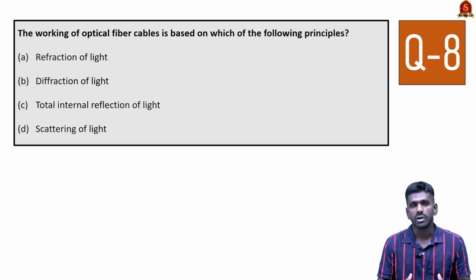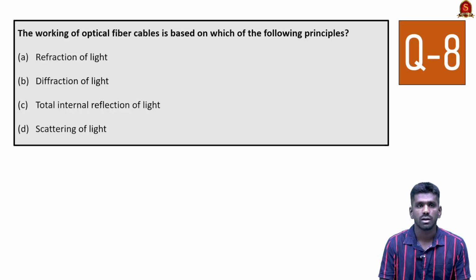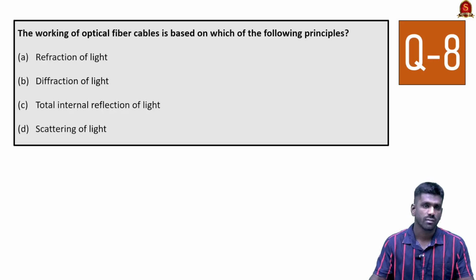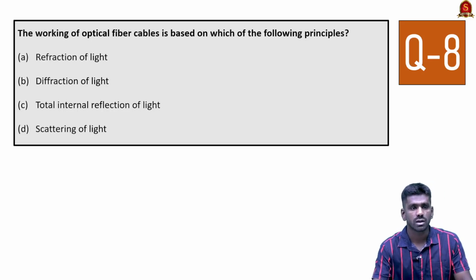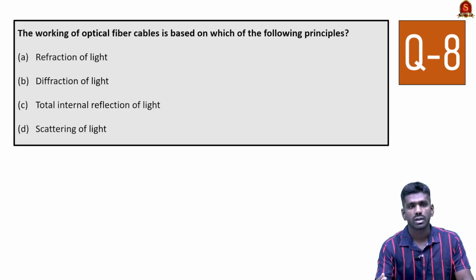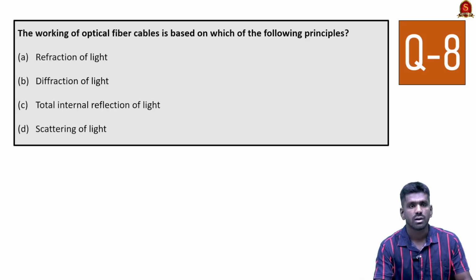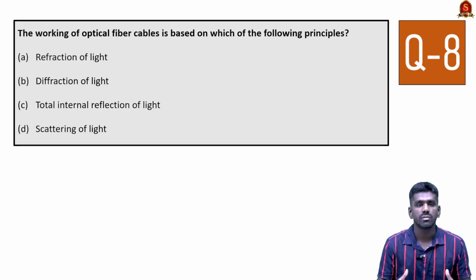So optical fiber cables work on the principle that if a light wave is passed into the optical fiber cable at a specific angle, then it can travel throughout the length of the cable without getting deflected or refracted away. So this principle is called total internal reflection of light, and this is the working principle of optical fiber cables. So these optical fiber cables are what connect the deep sea cables and give internet connectivity around the world.